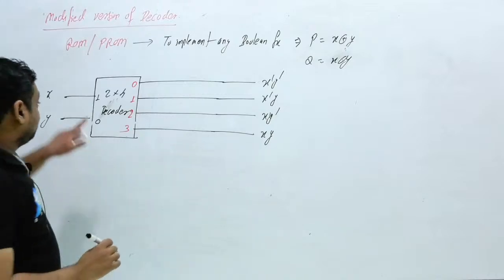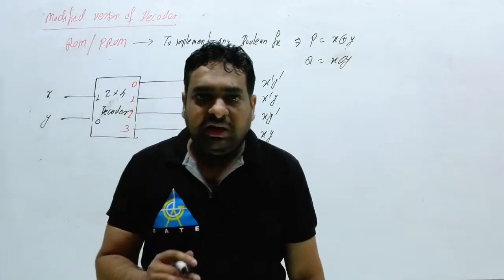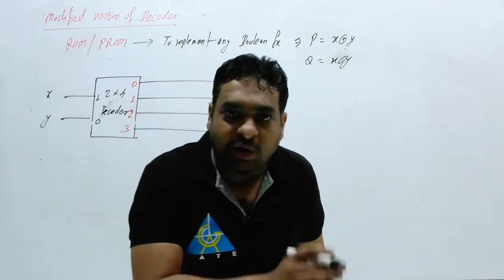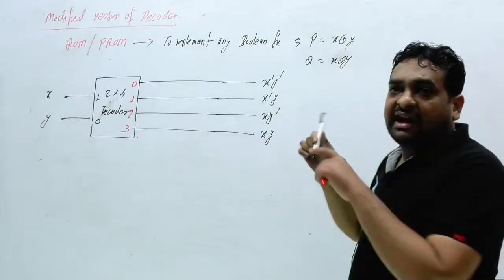How to implement? In the ROM circuit, we don't have to connect extra logic gates. The extra logic gates are already present inside the circuit.